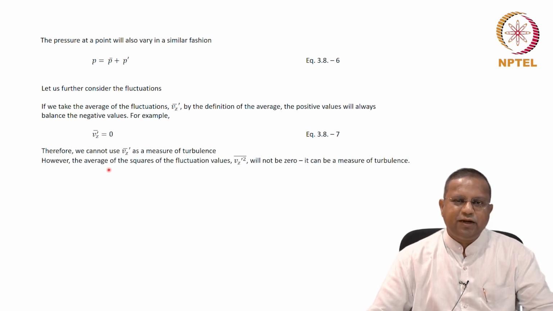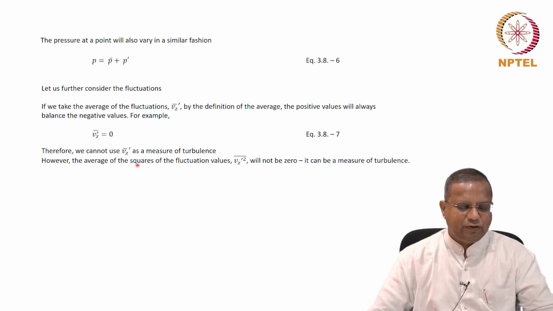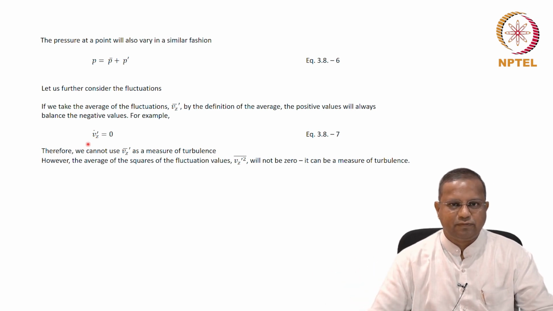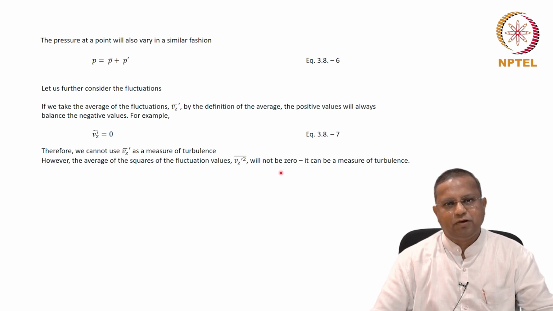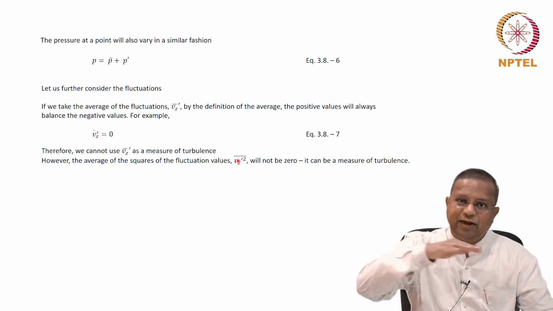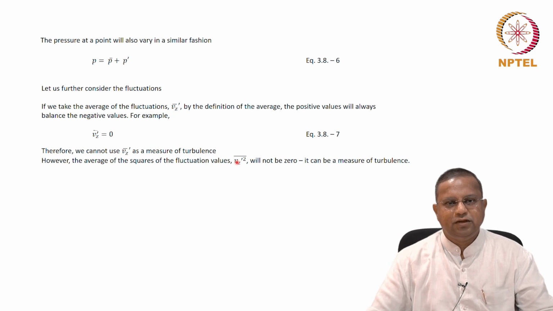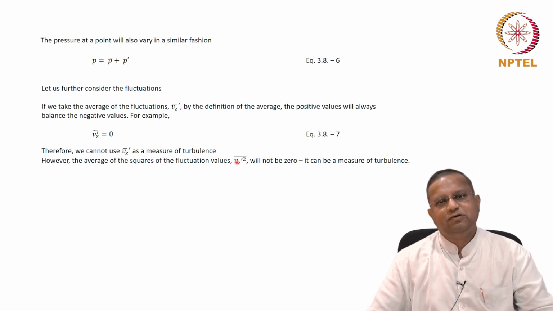The mathematical trick here is we square them. We square the fluctuating components Vz dash. When we square them, the negatives will also become positive. The square of a negative is a positive. So we'll have the sum of all positive fluctuations, and then take the average over all the squares, and then take the square root of it.